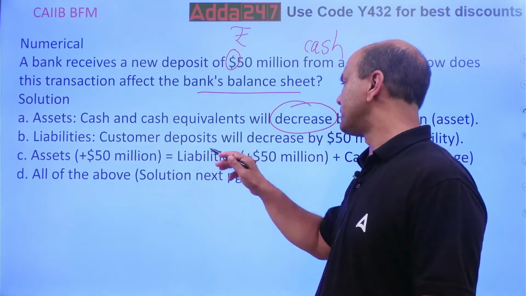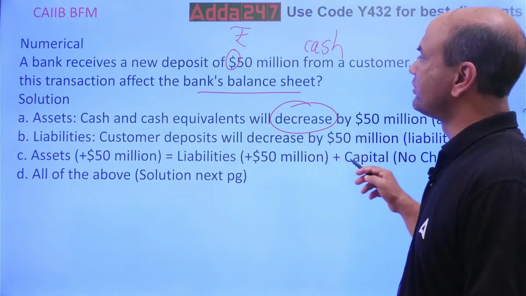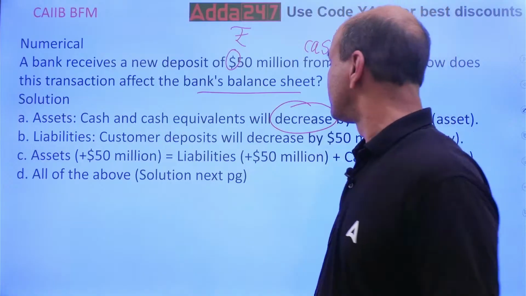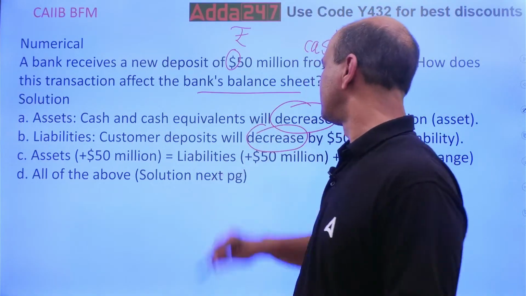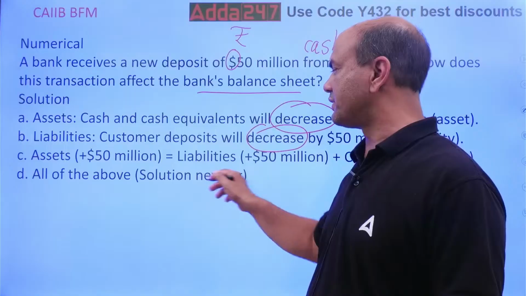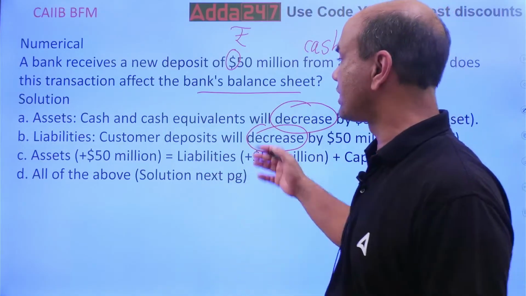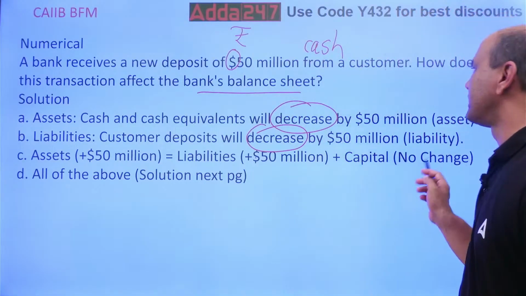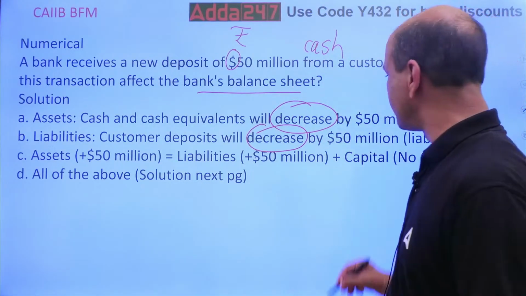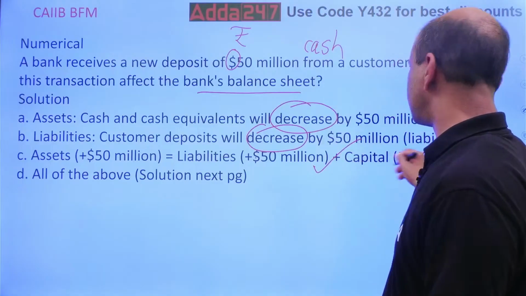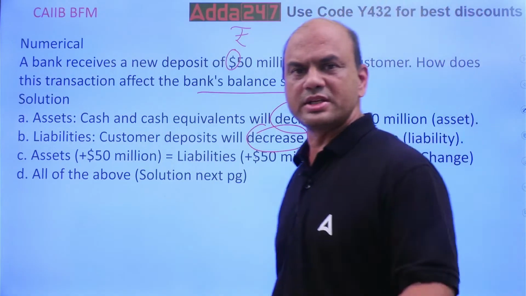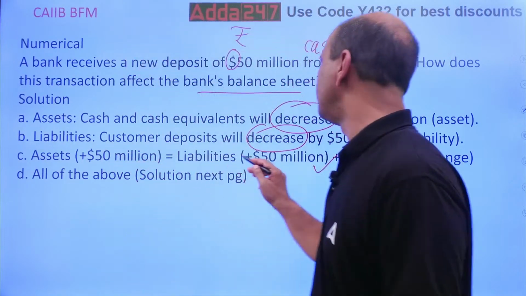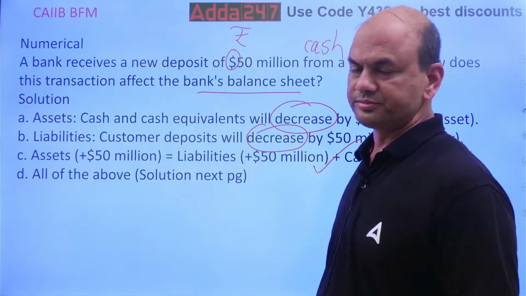Liabilities: customer deposits will decrease by 50 million. Will the customer's deposit decrease or increase? So that is also wrong. So these two are wrong, and all of the above is out. Now what remains? Assets 50 million equals liabilities 50 million plus capital. That is true because capital, which means equity, has no change. So your answer will be assets 50 million equals liabilities 50 million plus capital.